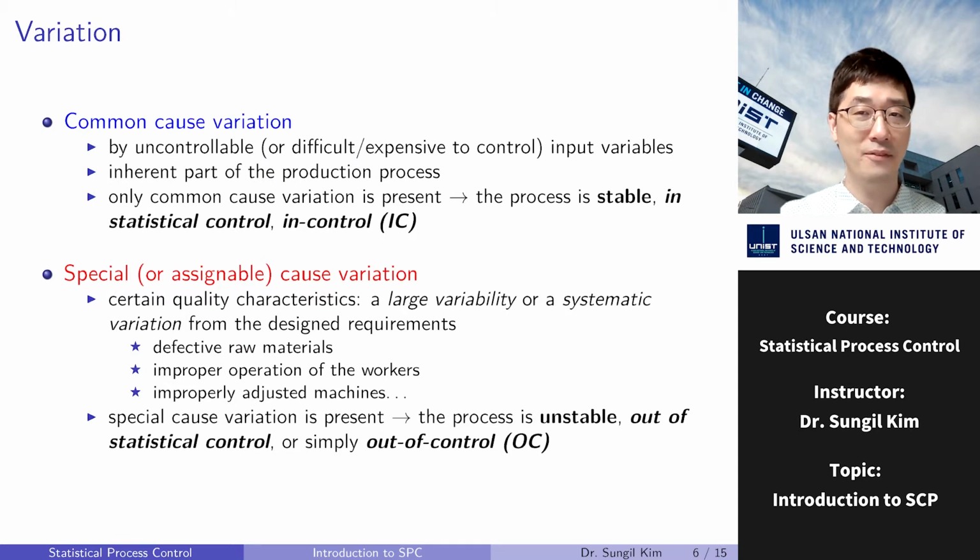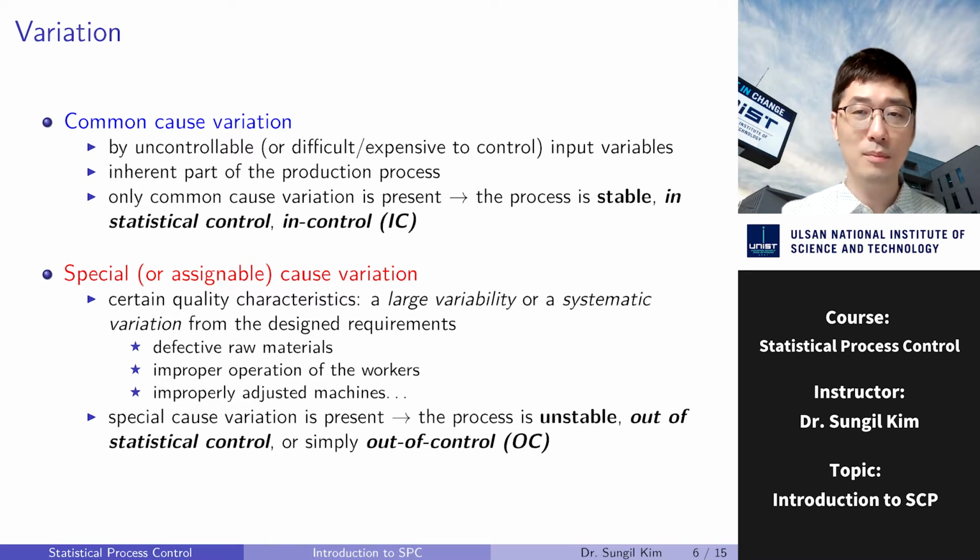Variation can be divided into common cause variation and special cause variation. Common cause variation is caused by uncontrollable input variables and is an inherent part of the production process and cannot be changed without changing the process itself. When only common cause variation is present in the production process, the process is considered to be stable, in statistical control, or simply in control.